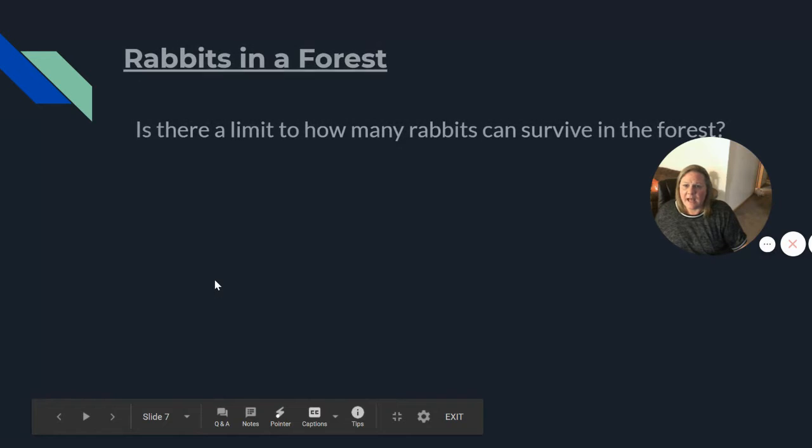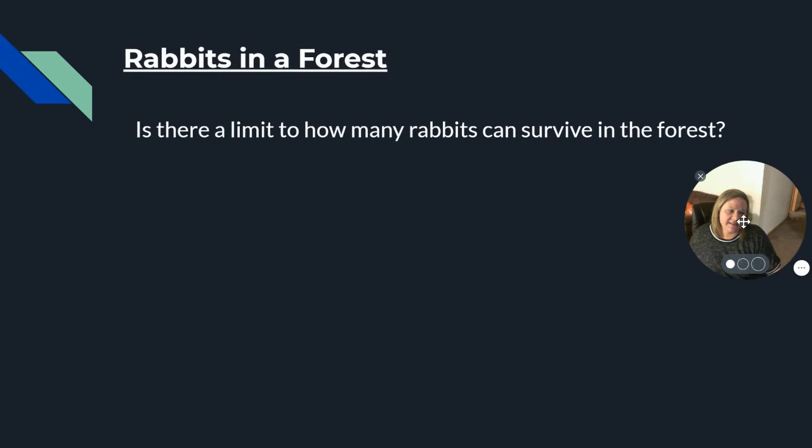So here's the big question. Is there a limit to how many rabbits can survive in the forest? Is there a limit, do you think, to how many rabbits can survive in any given forest, a rabbit population? Okay.